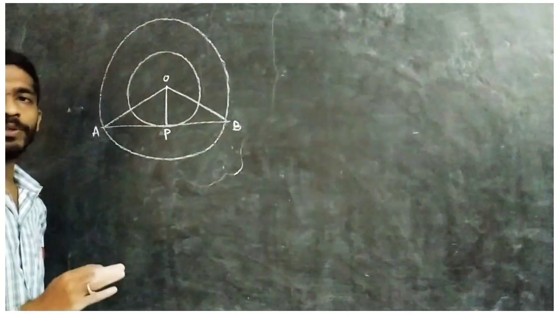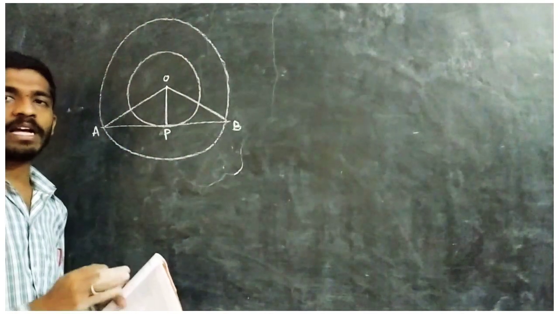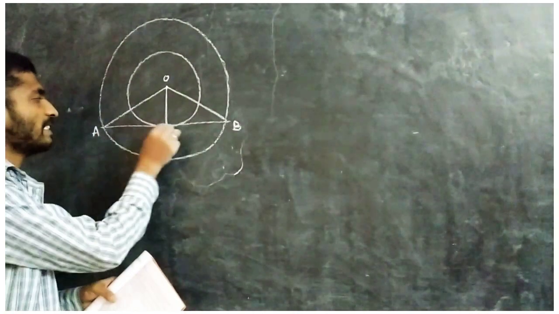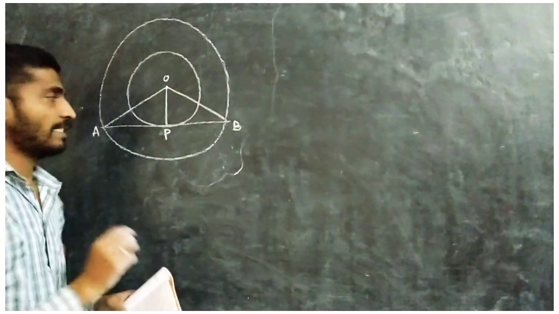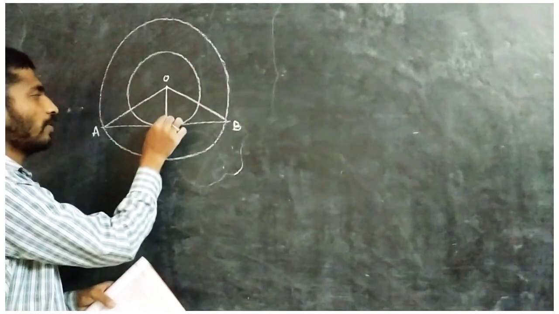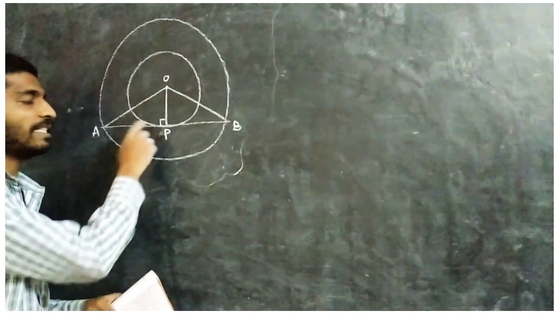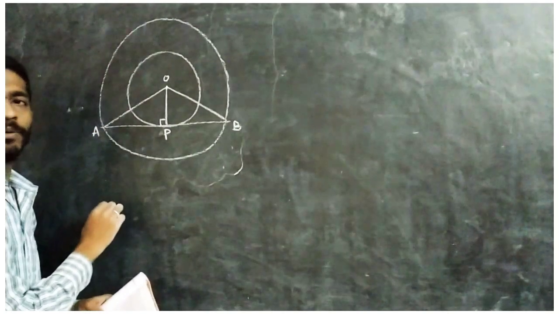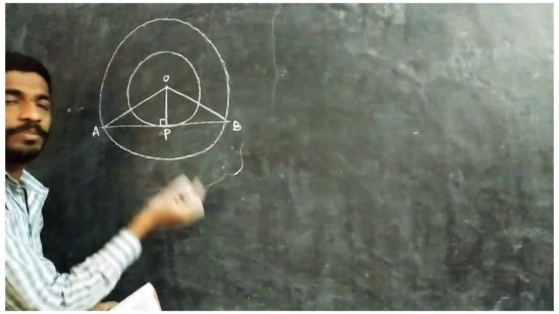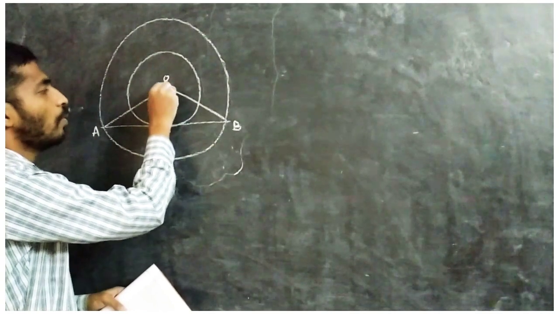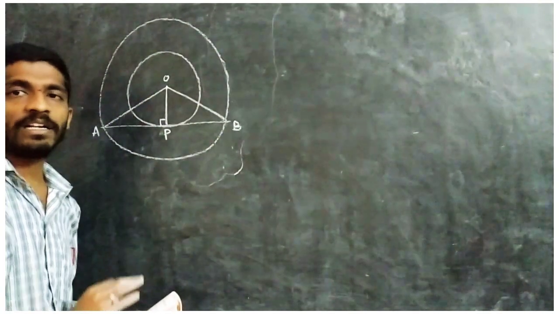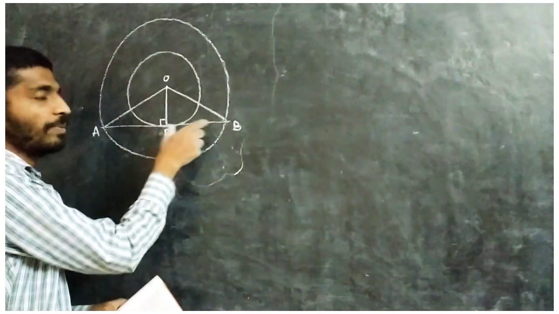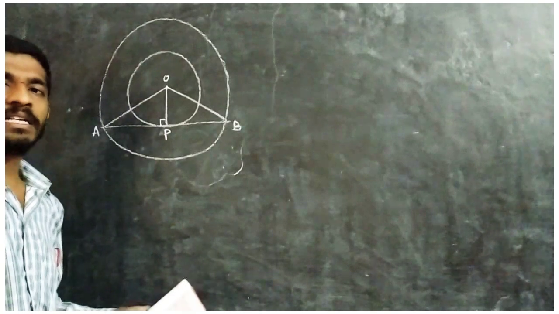For this, you have to use the Pythagoras theorem again, as well as the first theorem, that is, tangents are perpendicular to the radius. So OP is perpendicular to AB. Perpendicular means it makes 90 degrees. So now OAP will be a right angle triangle. Similarly, on the other side we get OBP, also a right angle triangle. If you find AP, then automatically AP is equal to PB, because the measurements on both sides are the same.